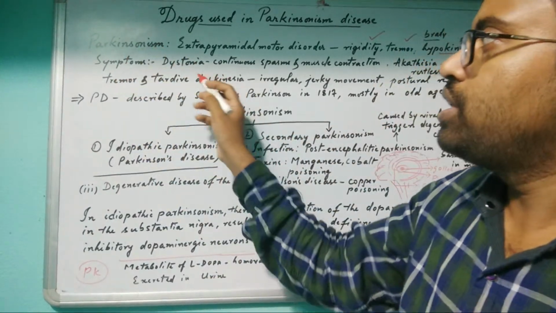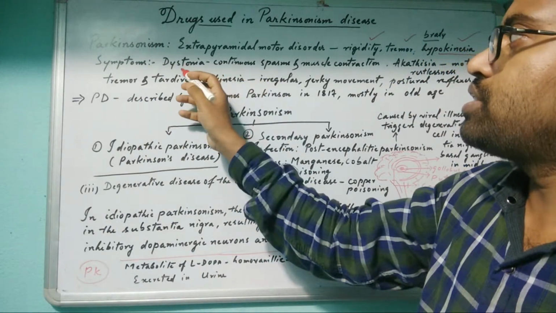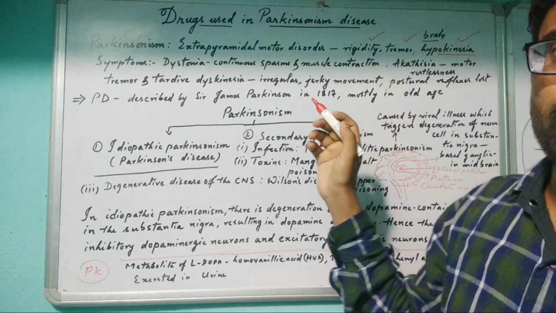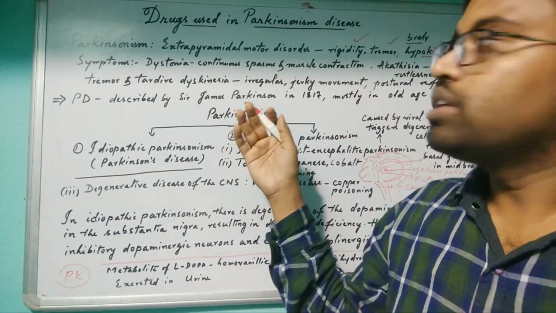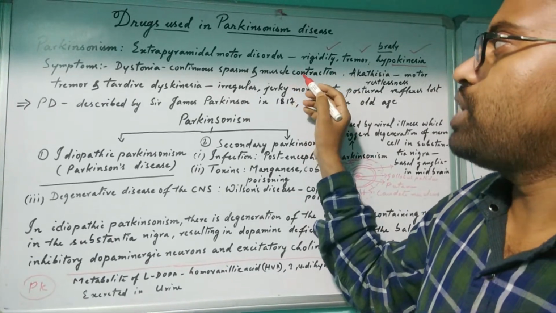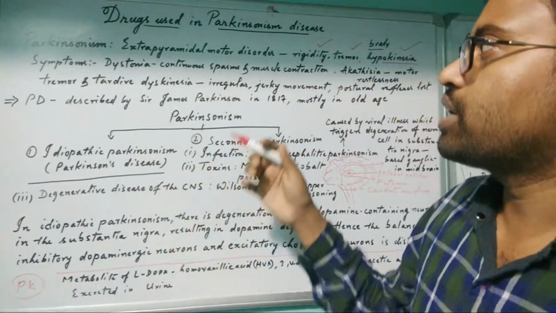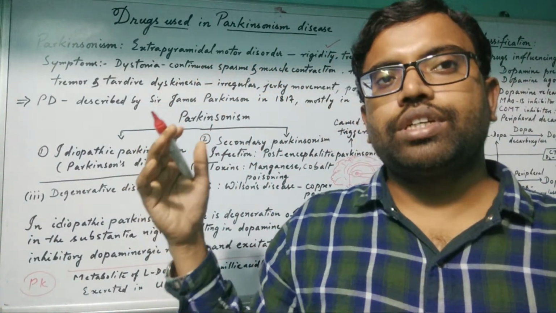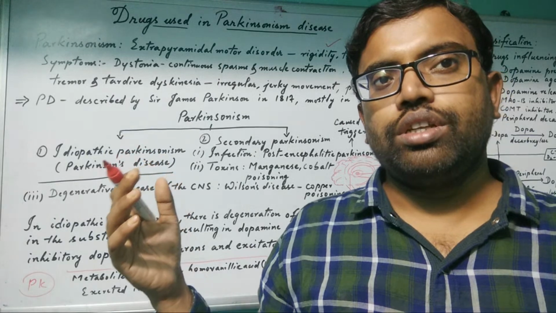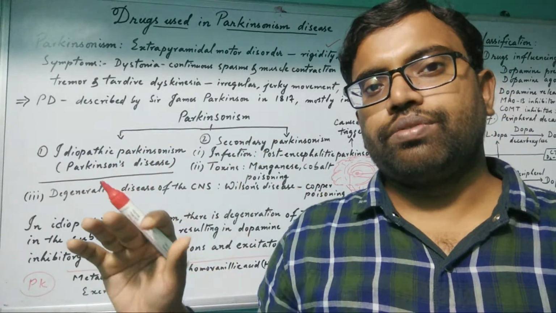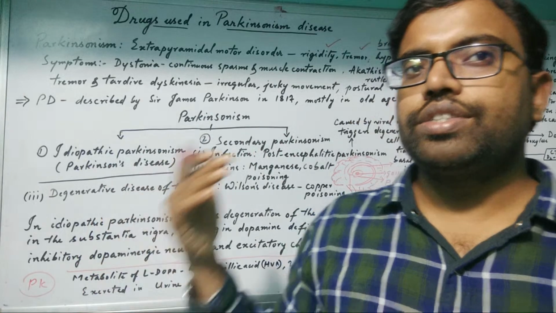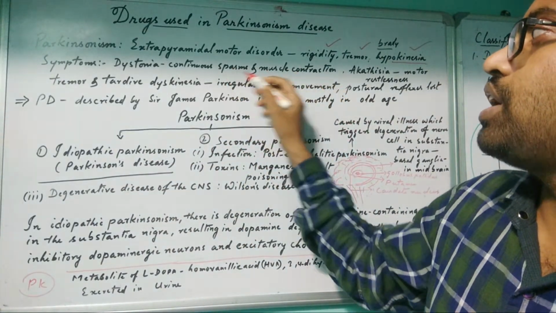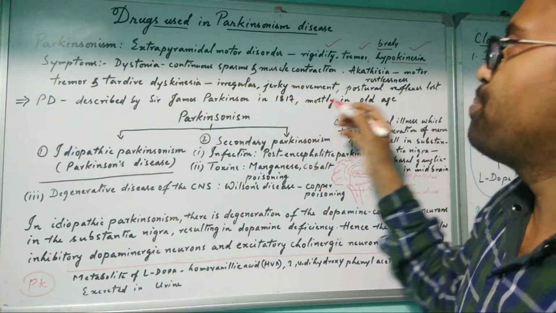Then symptoms: dystonia. What is dystonia? Continuous spasm and muscle contraction. Spasm will occur, a rigid formation and muscle contraction will occur. So rigidity and toughness will occur. There is no tonicity in the muscle; contraction and relaxation is the regular function of a skeletal muscle. So it is disturbed and rigidity and stiffness come. Spasm and muscle contraction are continuous. That is called dystonia.